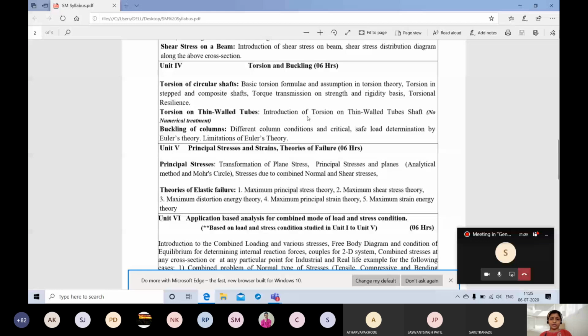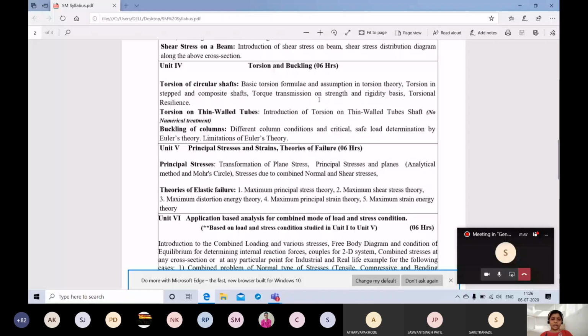Here we will study what we actually have a practical on also. Torsion is actually the twisting of a component, whatever twist takes place in the component. Here we are going to study again different types of components with different shapes. Next is torsion on thin wall tubes. This we will cover only in the theoretical part and no numerical treatment will be there, because a numerical would contain more than 10 marks. So it is totally avoided here. Here we only have theoretical treatment.